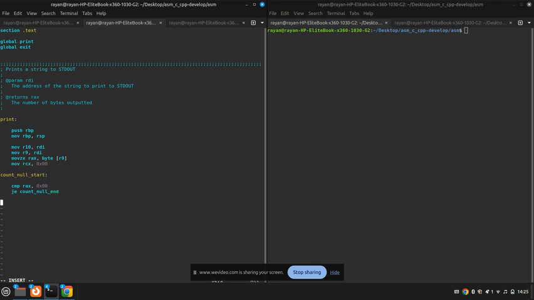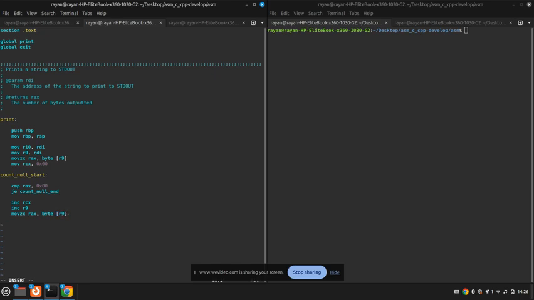However, if we aren't at the null byte, then we want to increment RCX, then we want to increment R9, then we want to do move ZX or AX byte R9. Okay.